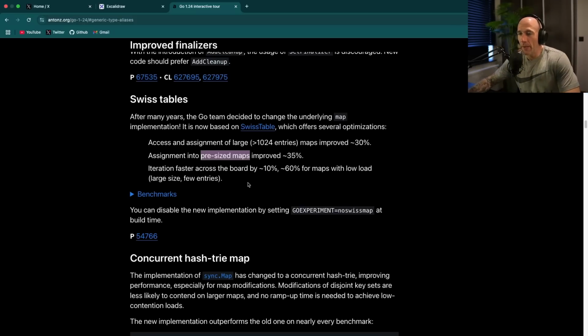I think that's amazing. Performance increases is always good to have, right? And that's why I always say, people say, yeah, but Rust is faster and Zig. Guys, listen, at a certain point of time, Go is so fast that it doesn't really matter anymore, right? Of course, if you're really going to be nitpicky, of course, language is going to be faster in theory, but practical, that depends, right? Because you could implement a very slow application in any language, and you can implement a fast application in any language, right? So to be discussed. Let me know in the comments what you think about that, by the way.